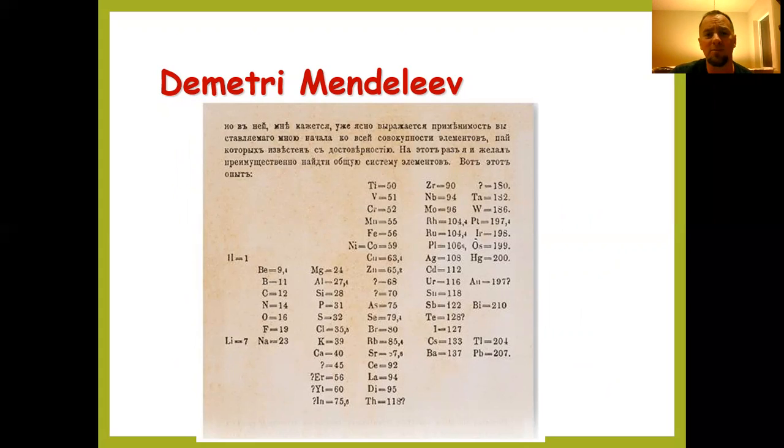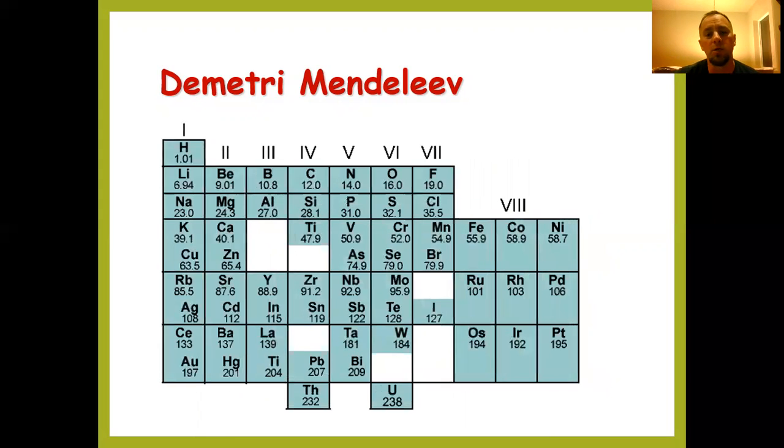Okay, so not a comprehensive list. Obviously, a lot of elements had not been discovered yet. So here's kind of how he might have arranged these elements. We see a number of them, and we see a number of holes that he left open. These particular elements had not yet been discovered. However, because of these similarities that he found amongst different elements, he knew that there had to be some element that just had not yet been discovered that could fill that space.